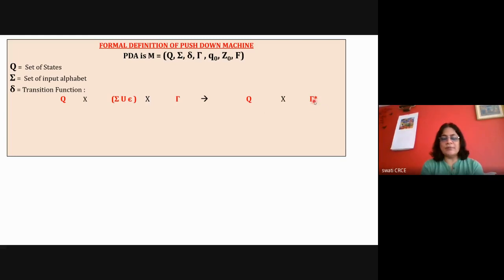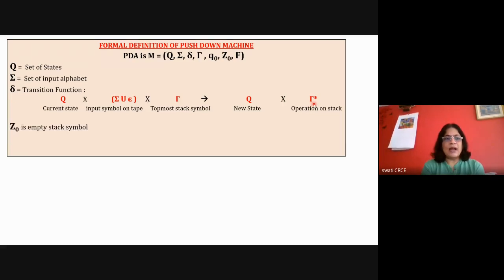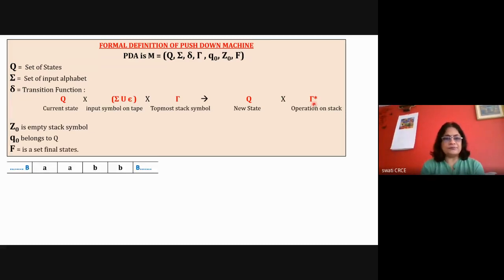It's easy to remember if it is remembered like this, and mathematically you can represent it like this, because this rho indicates the stack symbol. It is the set of symbols that can be written onto the stack. So here we represent the top of the stack symbol, and here we represent the last two symbols for the push operation, epsilon for the pop operation, and the same symbol for the no operation. And Z0 is the empty stack symbol, Q0 is the initial state, and F is the set of final states.